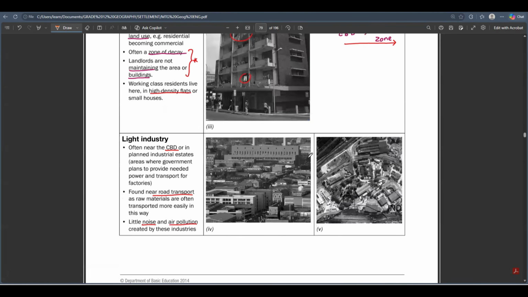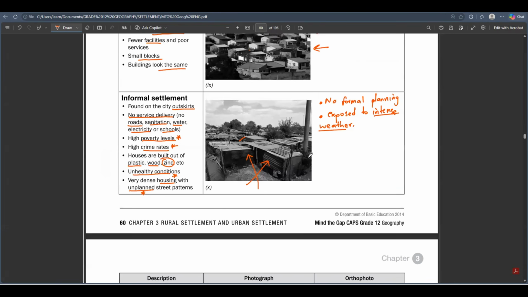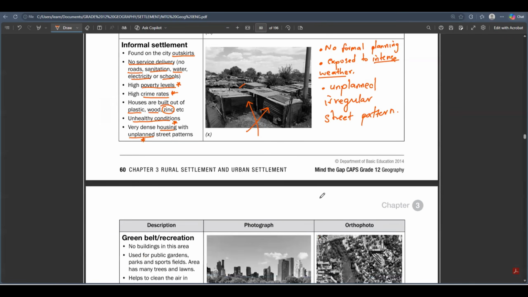Okay, so this is the typical street pattern for them. It is the unplanned irregular street pattern. That's the street pattern that we have here in the informal settlements. Okay, hope that makes sense, grade 12s.